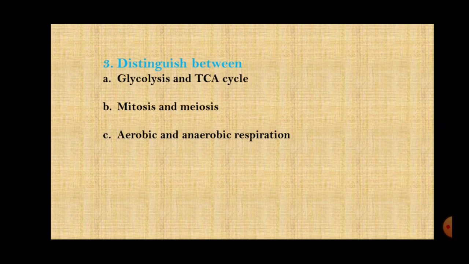Then the end products of aerobic respiration are carbon dioxide and water, whereas in anaerobic they are carbon dioxide and ethyl alcohol. So on you will write all the points, right? Minimum 6 points, because the distinguish question can come for 2 marks also, and it can come for 3 marks also. Okay.